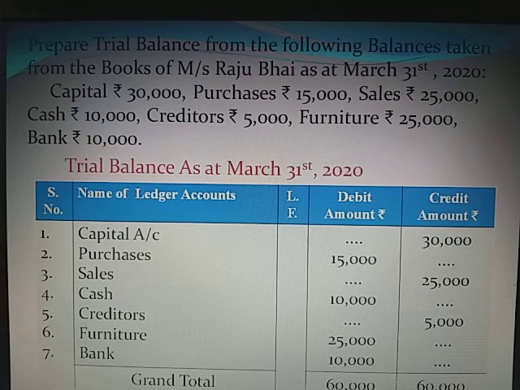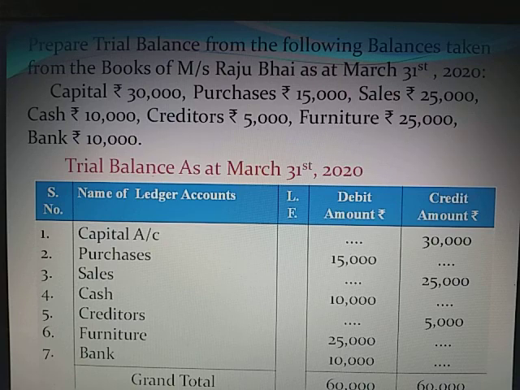Cash account, it is an asset for the business, debit side. Creditors, we have to pay the amount to creditors, that's why it is a liability and is recorded in credit side. Furniture account, it is an asset for the business, recorded in debit side. And bank, it is an asset for the business, hence it is recorded in debit side.